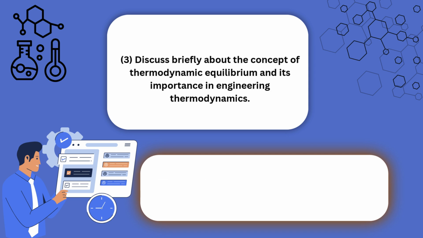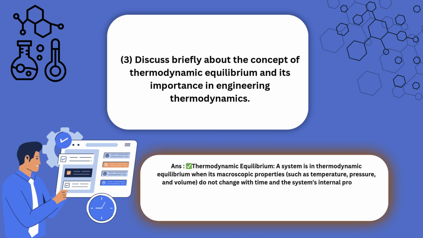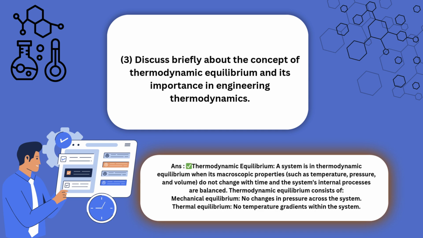3. Discuss briefly about the concept of thermodynamic equilibrium and its importance in engineering thermodynamics. Answer. Thermodynamic equilibrium. A system is in thermodynamic equilibrium when its macroscopic properties, such as temperature, pressure, and volume, do not change with time, and the system's internal processes are balanced. Thermodynamic equilibrium consists of mechanical equilibrium, no changes in pressure across the system; thermal equilibrium, no temperature gradients within the system; chemical equilibrium, the composition of the system does not change with time.